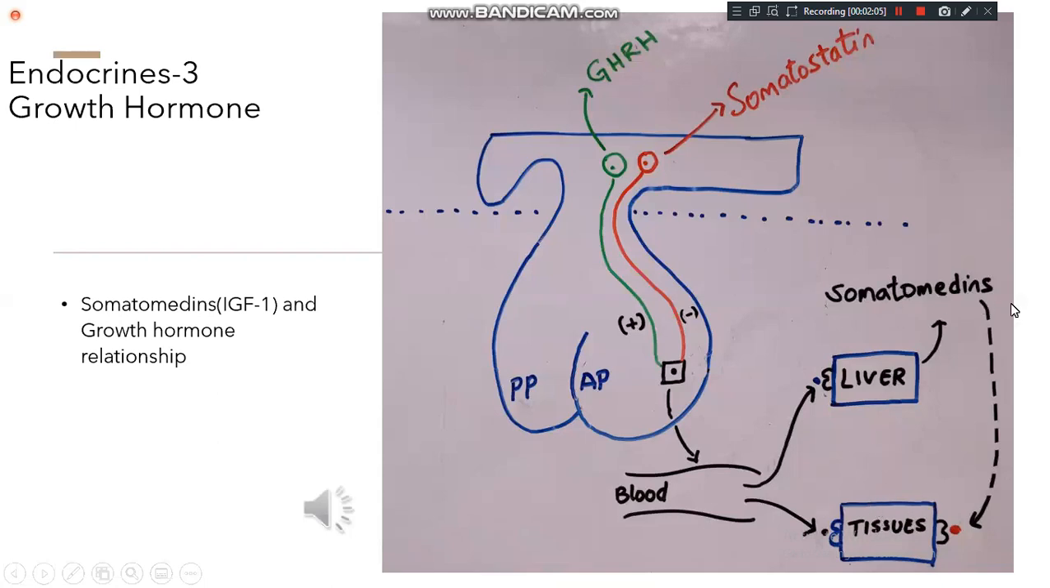Then what is the role of somatomedins? Once the liver produces somatomedins, they have a similar set of actions to growth hormone. They also act like growth hormone. These somatomedins act on the different tissues, bind to them and promote growth. So this is about growth hormone, which is what we discussed in the previous class. Now we will discuss another slide.